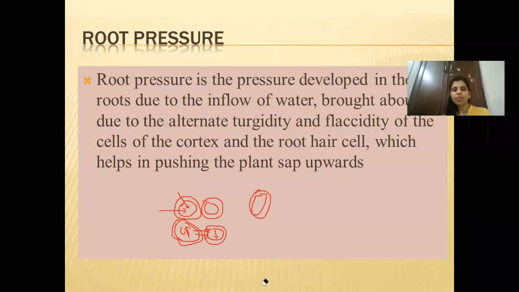The second cell will become turgid because the water from here has moved inside, and it will swell. So alternate turgidity and flaccidity takes place when the water is moving in the root, because the root is not made up of a single cell, it is made up of multiple cells. So when the water is moving, it is moving from one cell to another cell. We'll see it in the diagram so that you'll understand it clearly.